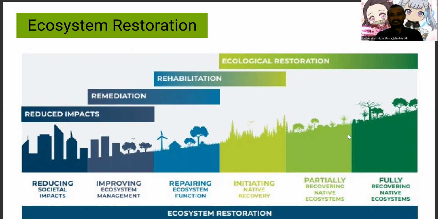In ecosystem restoration, we have 4 steps to recover a healthy environment. The first one is reducing impacts, because influences or disturbances will degrade the ecosystem. So if we want to stop the damage, we need to reduce societal impacts on the ecosystem. It is related to how we create regulation or culture to support the rehabilitation of the ecosystem.